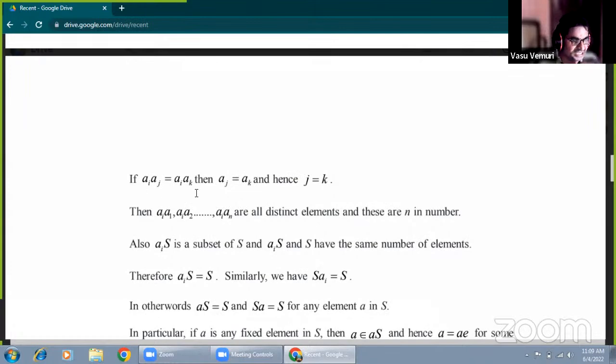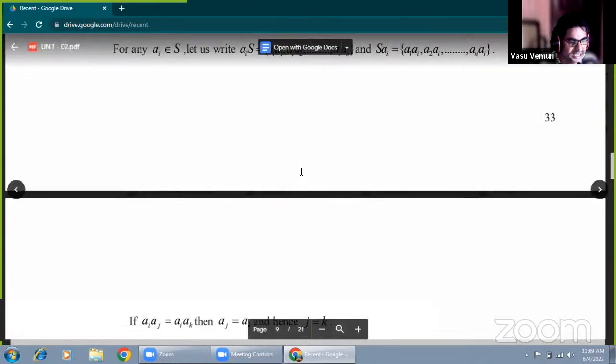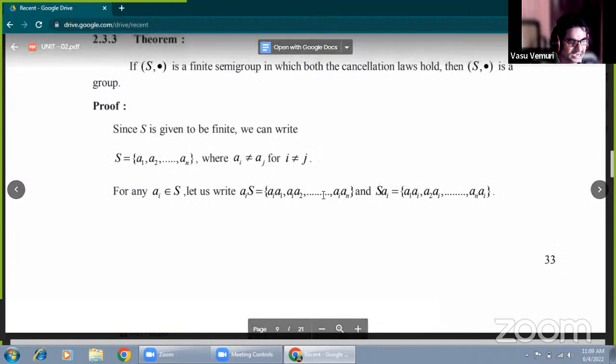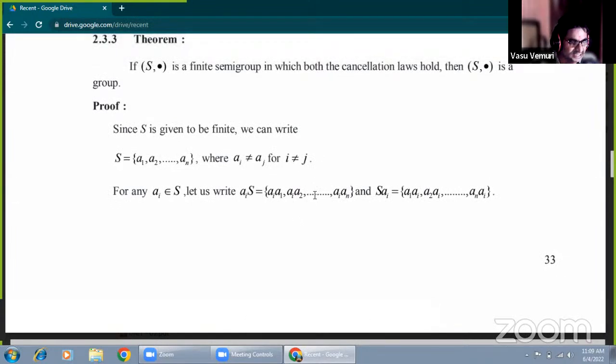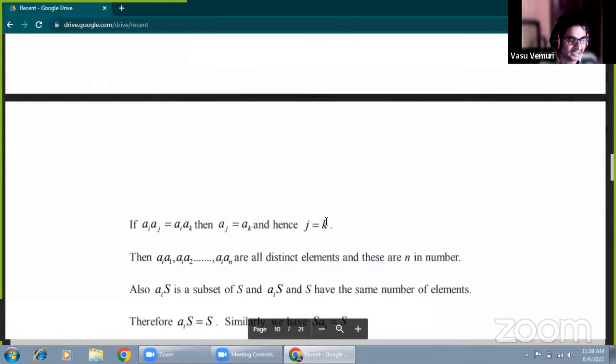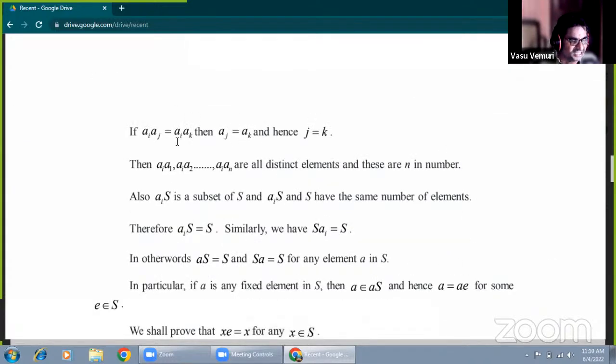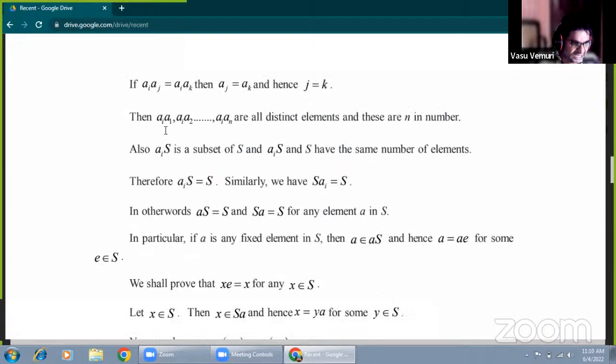Suppose Ai Aj equals Ai Ak. Then these two elements of the set, Ai Aj and Ai Ak, are considered. Here we have to apply the left cancellation law. Ai is cancelled, and we get the result Aj equals Ak, when j equals k. Now the left side of the set is Ai A1, Ai A2 and so on, Ai AN. These elements are distinct elements. Here n is the number of elements.